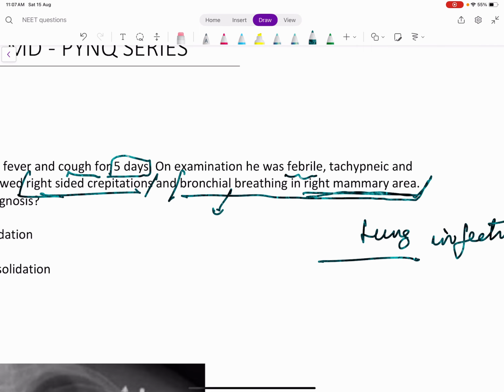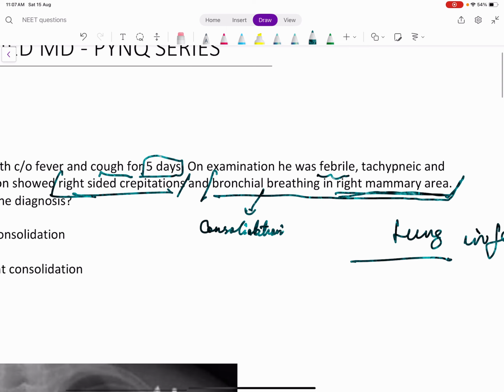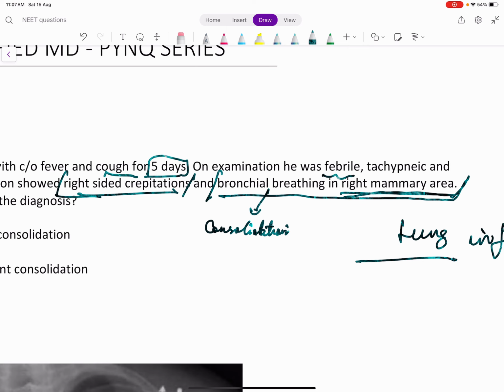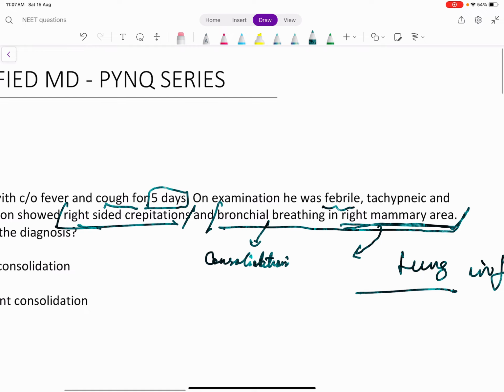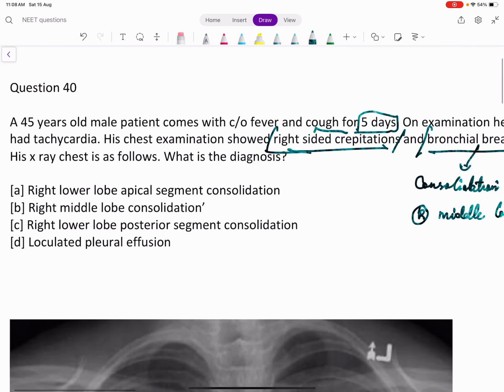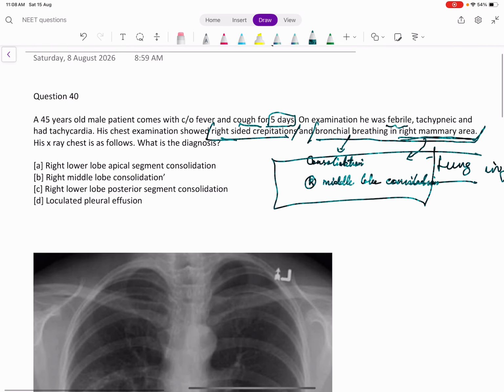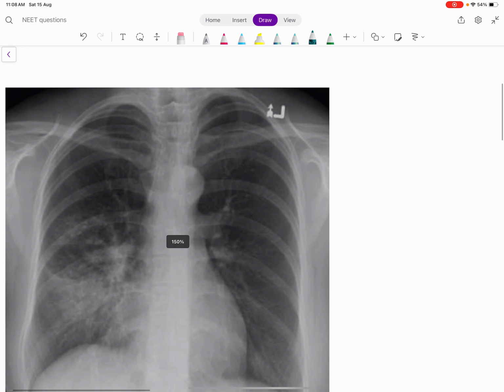We know that bronchial breathing, the most common cause is consolidation. Consolidation means there is a tumor or a pneumonia in the lung. So there is an infection causing right-sided and there is a problem in the right mammary area. So even before going to the image, we find that there is a right probable middle lobe disease. We can take that it is consolidation. So just reading the question for an extra 30 seconds can help us to diagnose easier. So we are supposed to look whether this is the answer. So we'll come to the image-based discussion now.